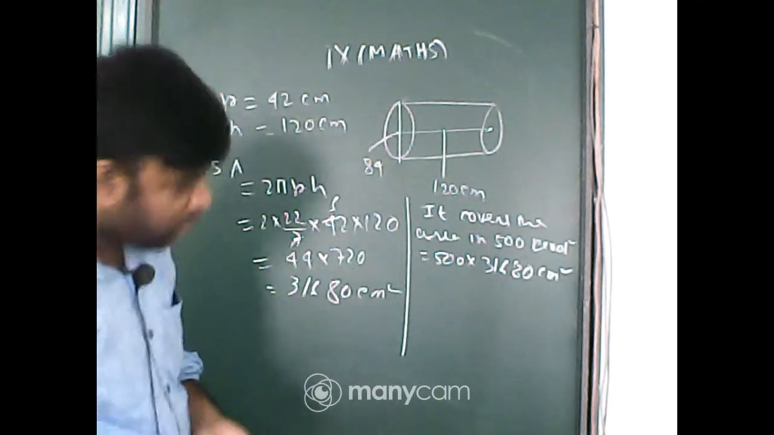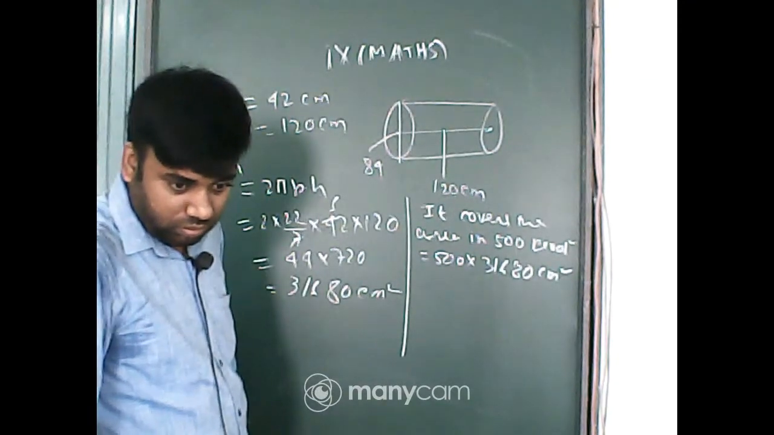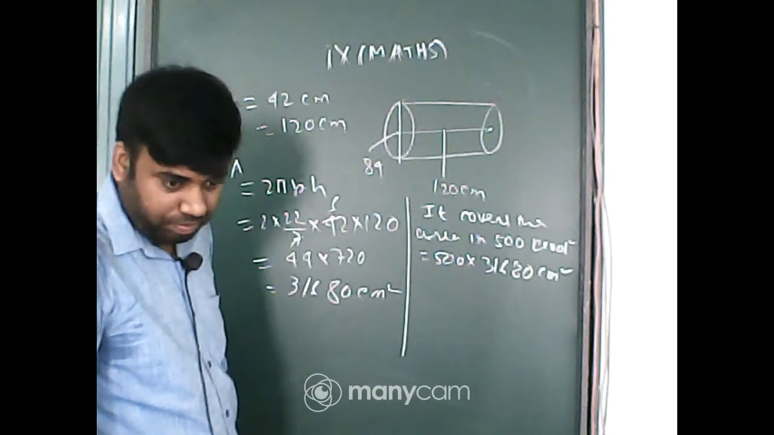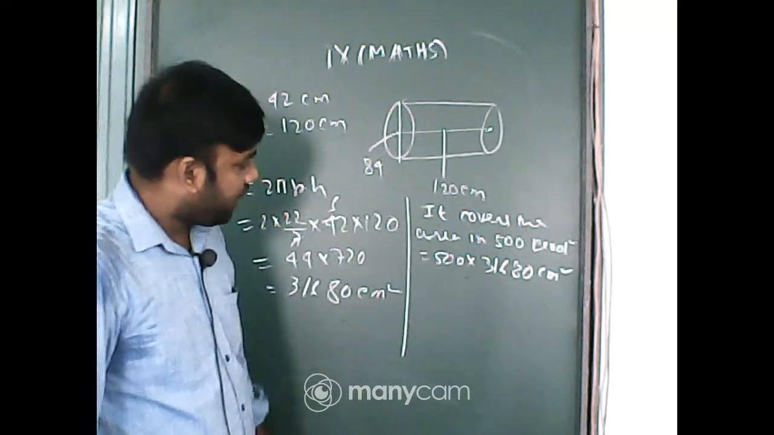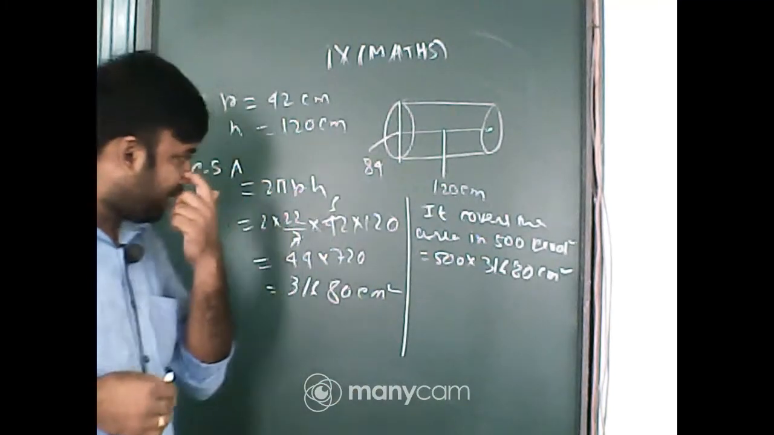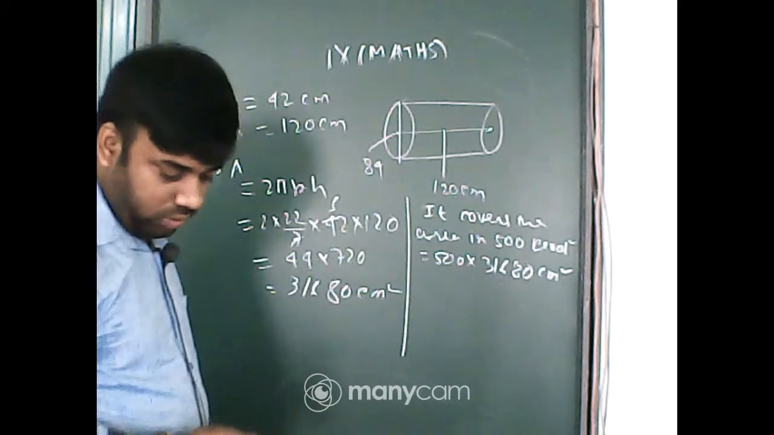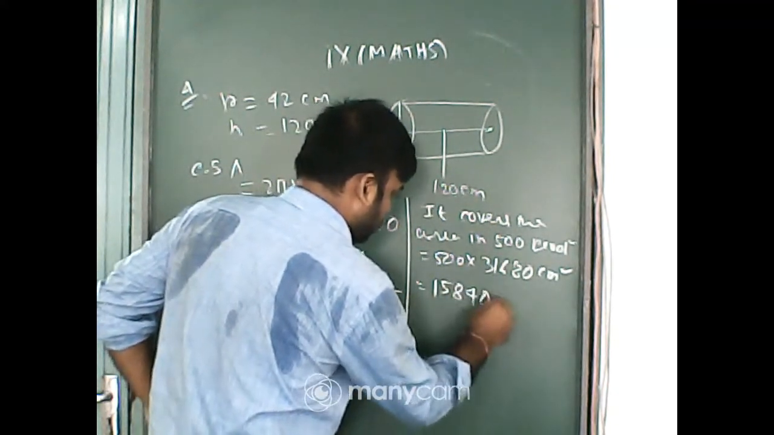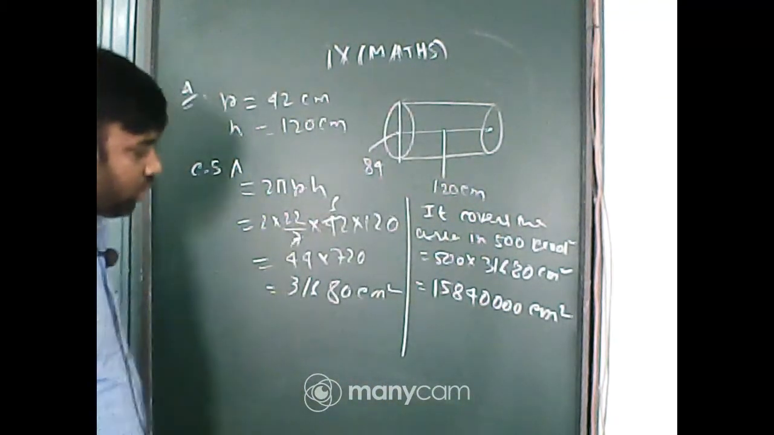Riddhita, you are right. So multiply it. I have discussed in your class. So 500 into 31680. What will be the product? It will be 1584 centimeter square. Is it?